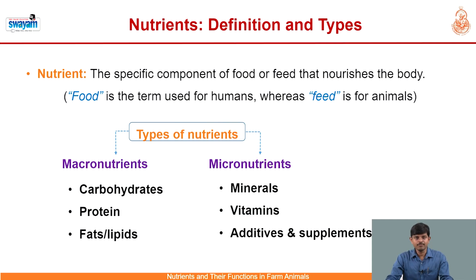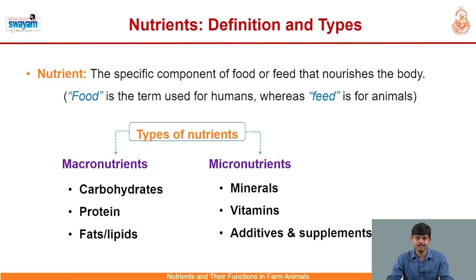So what is the meaning of nutrient? To start with, the definition of the nutrient is that the specific component of food or feed that nourishes the body. Here the term food is generally used for humans, whereas feed is used in the context of animals or livestock. So what are the types of nutrients we have in animal nutrition?